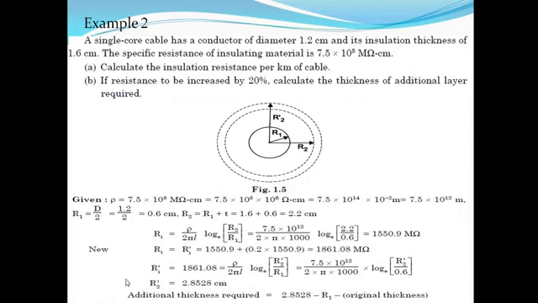Okay, so here we have to consider the equation as Ri is equal to rho upon 2 pi L ln R2 dash upon R1. So the value of R2 dash is 2.8528 centimeter. Now additional thickness is equal to R2 dash minus R1 minus the original thickness. So the value is 0.6528 centimeter. You just verify these values with the help of calculators.